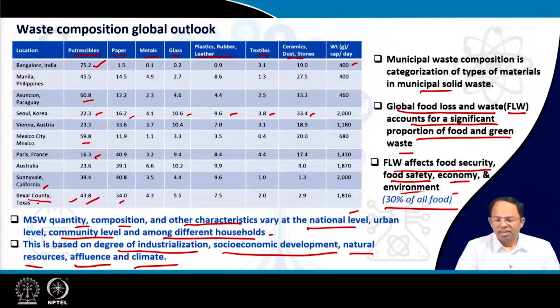So waste that is generated from food and green waste in urban areas may have a significant proportion which is because of inefficiency in the food collection, processing and distribution process, right? So there may be some initiatives that could be taken to actually improve that. That will reduce the quantity of waste that will be generated.